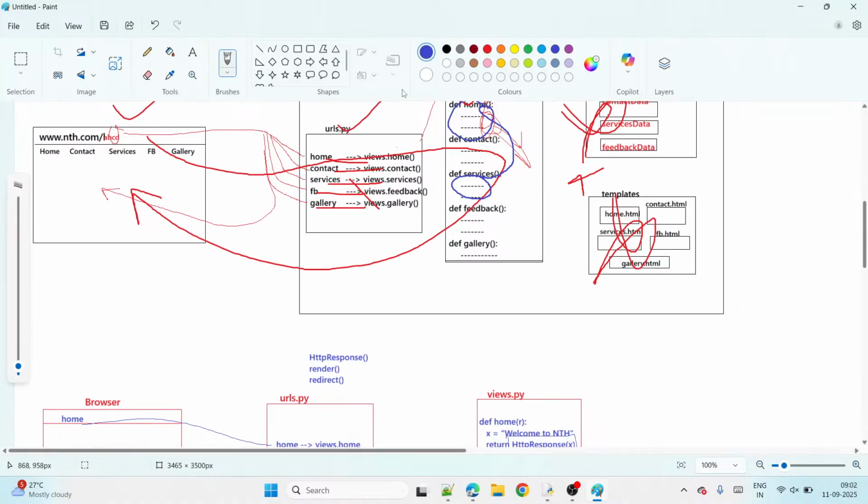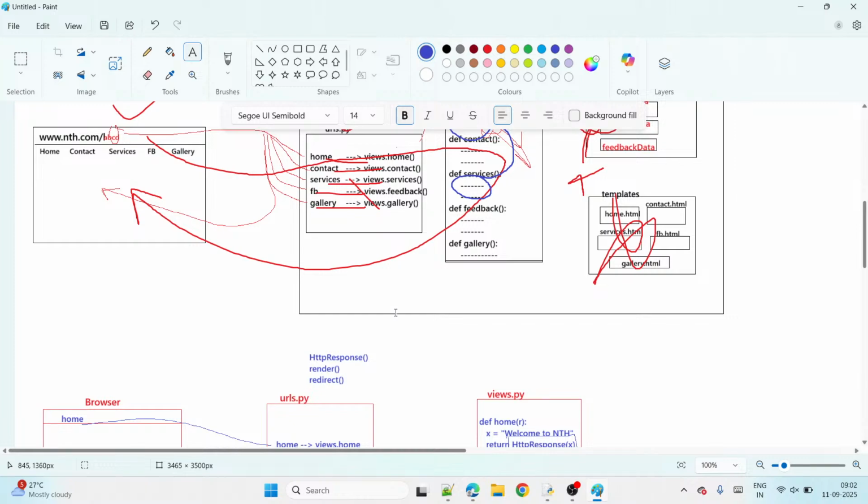Okay, so just observe here. When do we use HttpResponse? Tell me. When we want to move from views to browser. Views to browser, guys. Then we use HttpResponse. Next, what is there here?